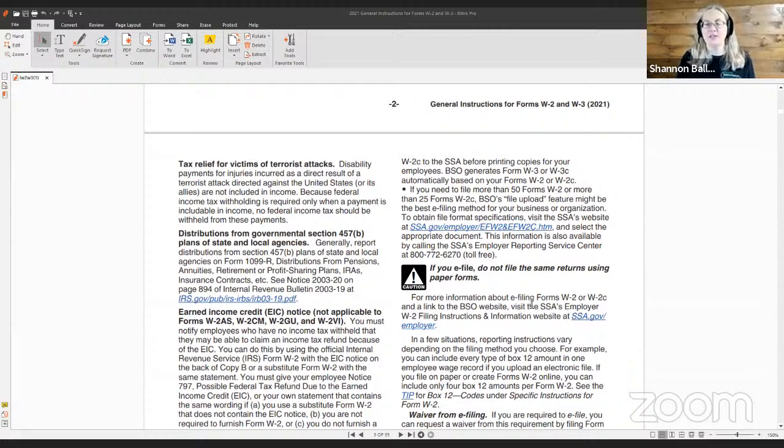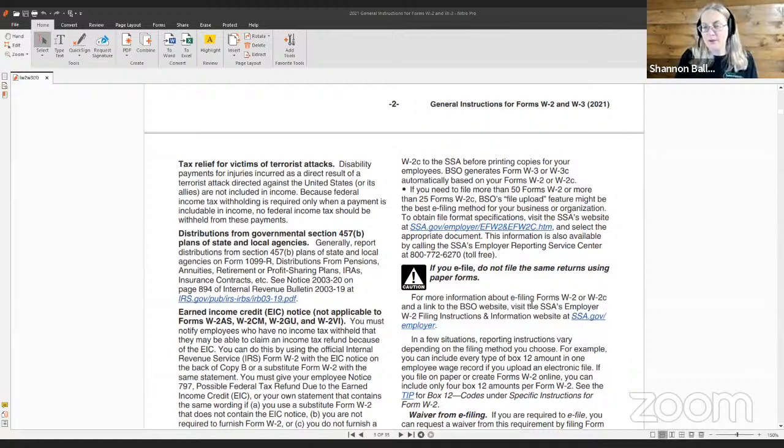And it also gives us one more opportunity to review the W-2s that we've created. Occasionally we do catch an error on an employee's W-2 that they haven't caught. And so that gives us the opportunity to make the correction and get the W-2 submitted correctly so that we don't have to submit a whole lot of W-2Cs.